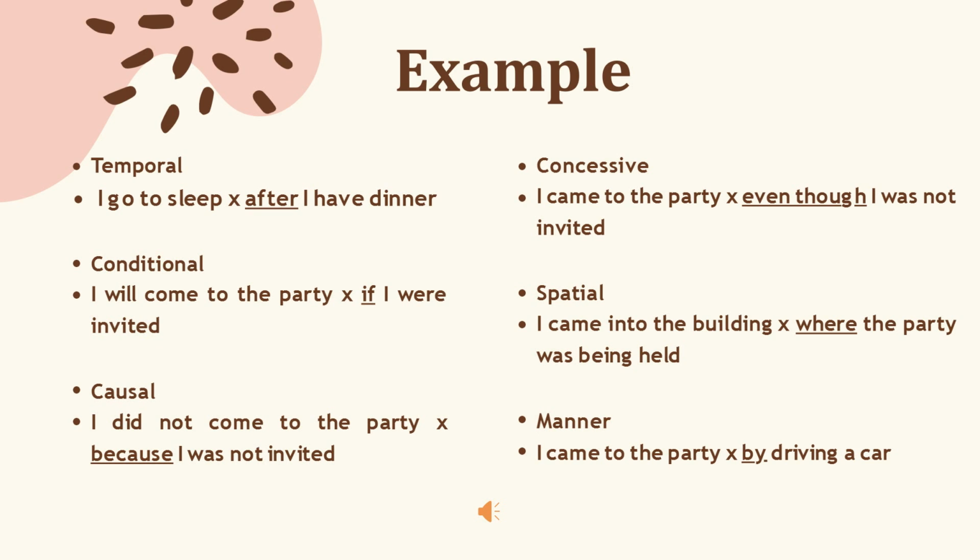In conclusion, expansion consists of three main options. The first one is elaboration. It is the relation of restatement or equivalence. The next is extension. It is the relation of addition. And the last one is enhancement. It is the relation of development.